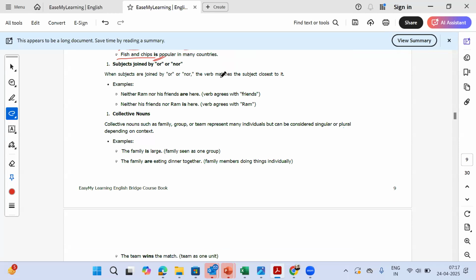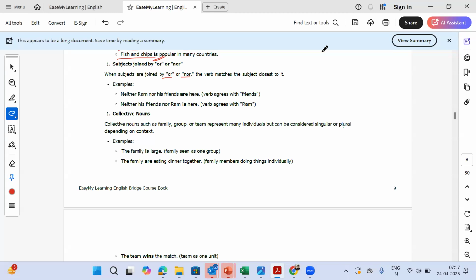Okay. Now, the second thing is when we use subjects which are joined by "or" or "nor". Whenever we use a subject which is joined by "or" or "nor", you should use the verb which matches the subject closer to it, which means that whichever word is coming towards the end of the sentence, closer to the verb, we use the verb according to that.